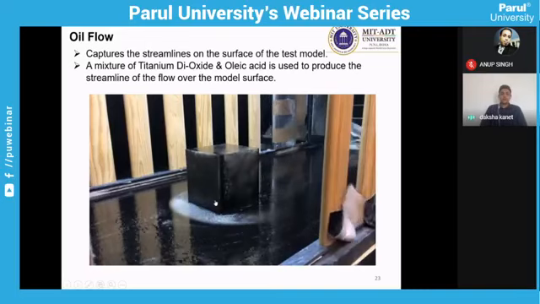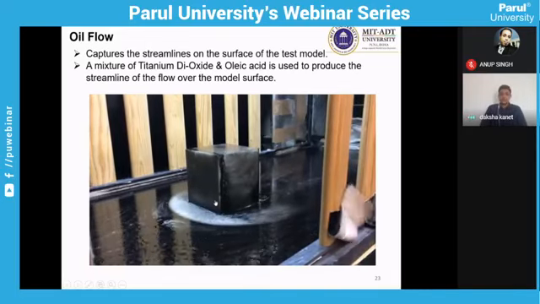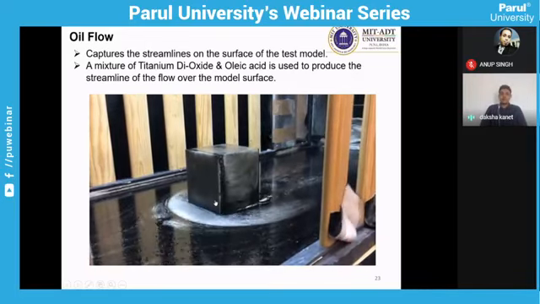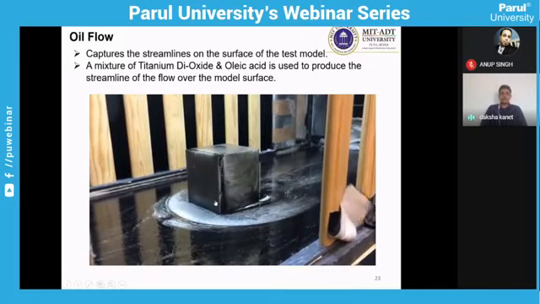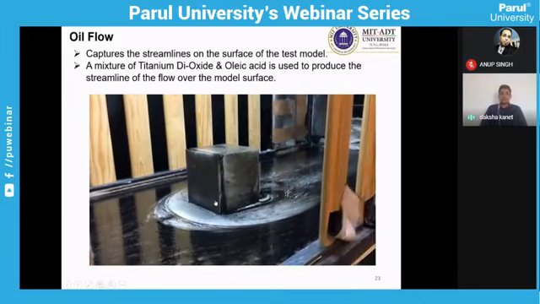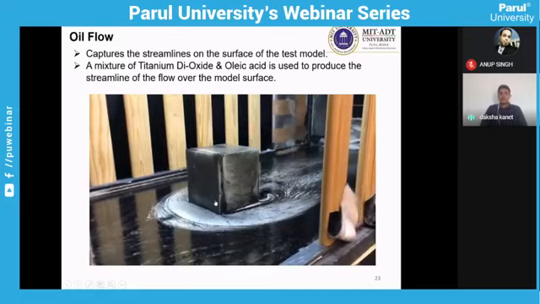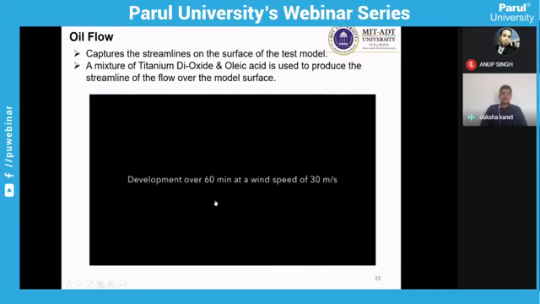You could see how the oil can leave the signature, or the flow can leave its signature, as it passes through the oil, and we can clearly visualize the effect of the air.